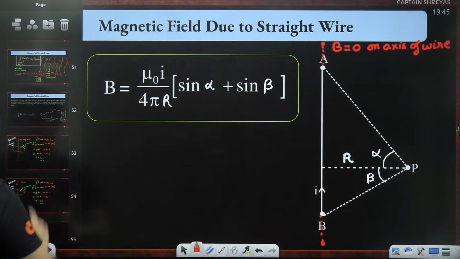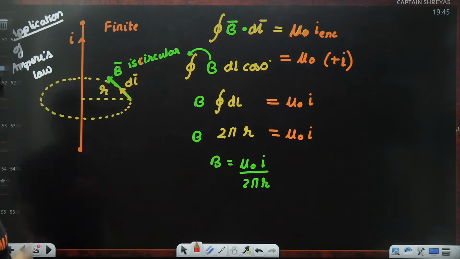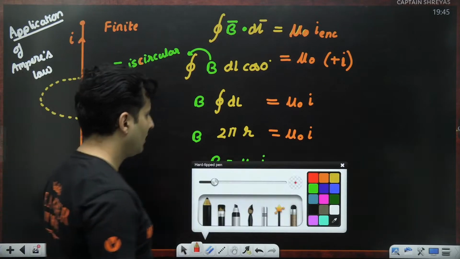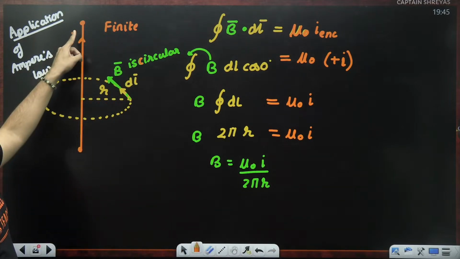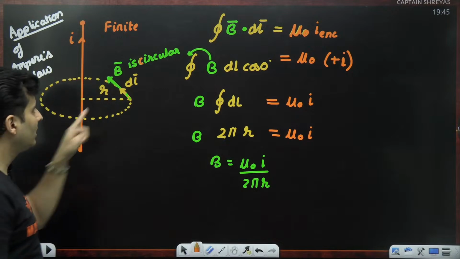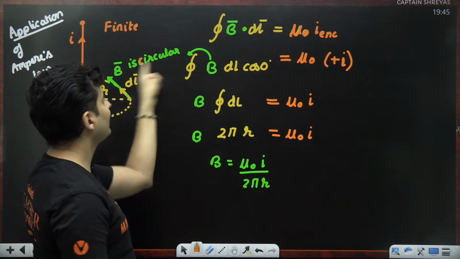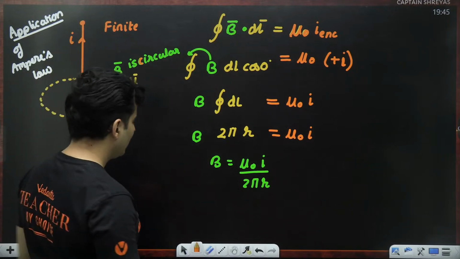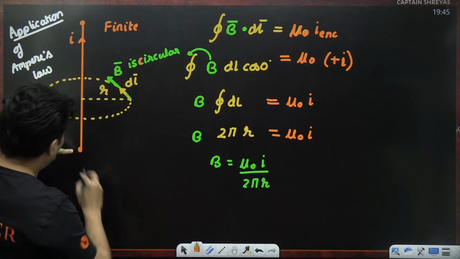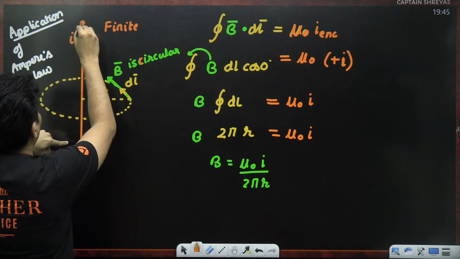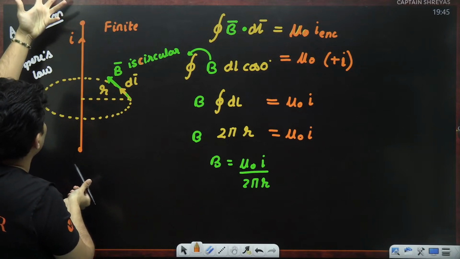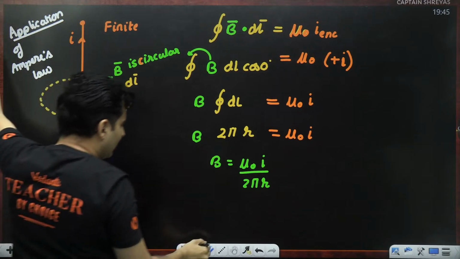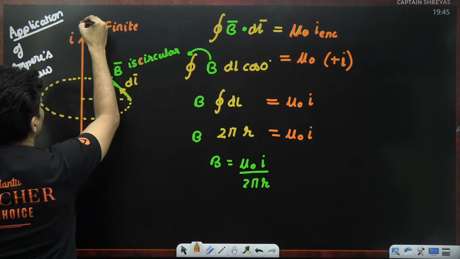What has gone wrong is that we said the wire is finite and we assumed the magnetic field line is circular. This is where we went wrong. See, when it is finite, how can current just enter and stop over here? Where is it coming from? Where is it going? There must be a circuit which is completing it.